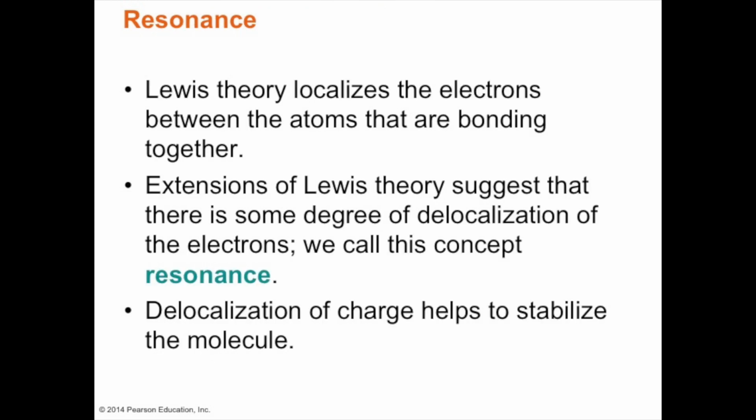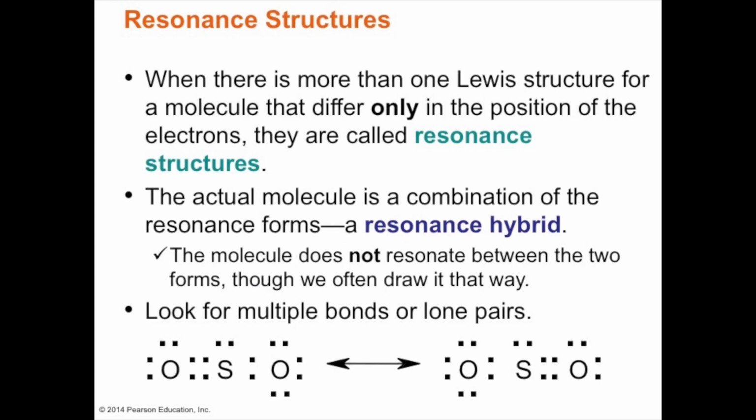So when we come to the topic of resonance, resonance refers to the fact that when the electrons are delocalized to help stabilize the charge of the molecule, we can form more than one type of structure.